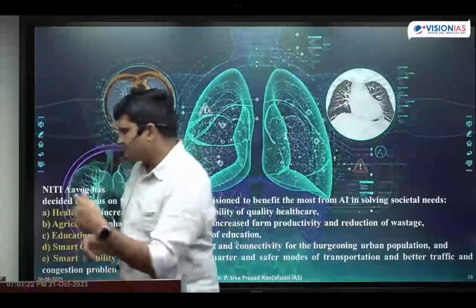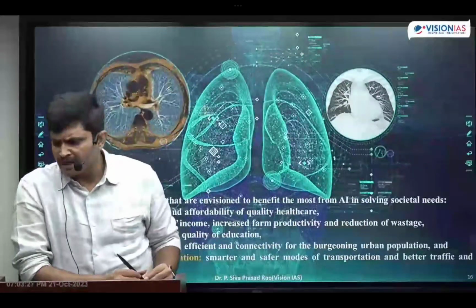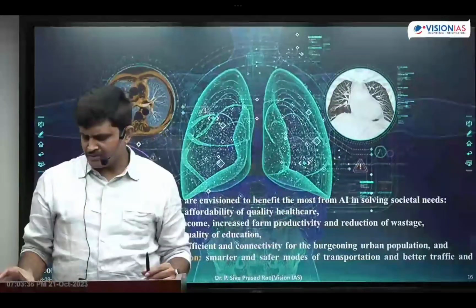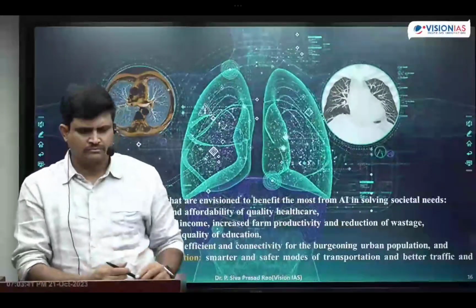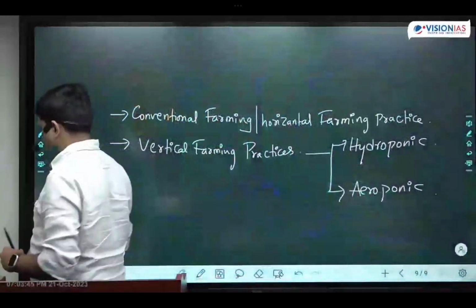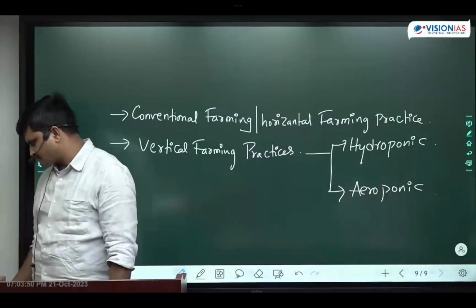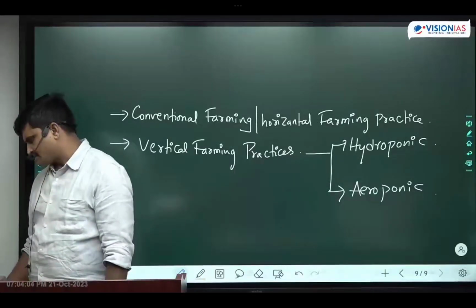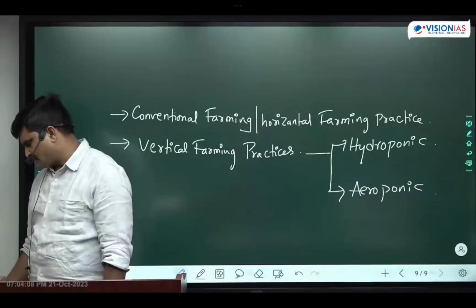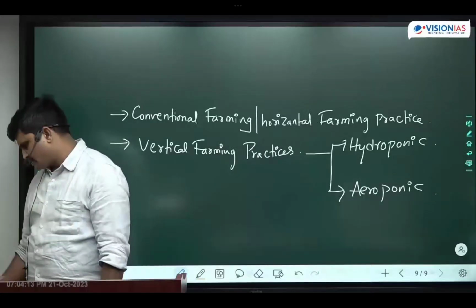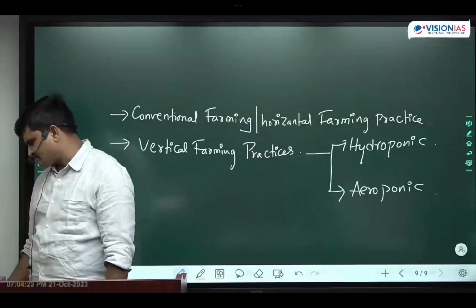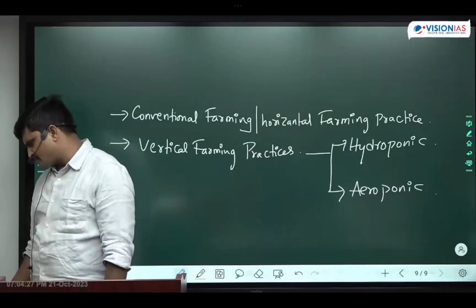Next, the last one is smart mobility and transport systems. What do smart mobility and transport systems mean? Reducing traffic congestion, showing alternative fastest routes, and safe transport systems.